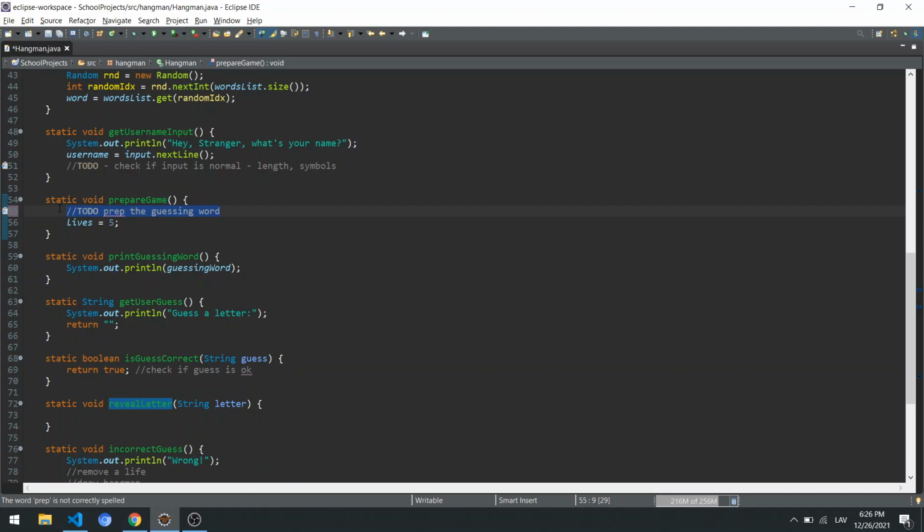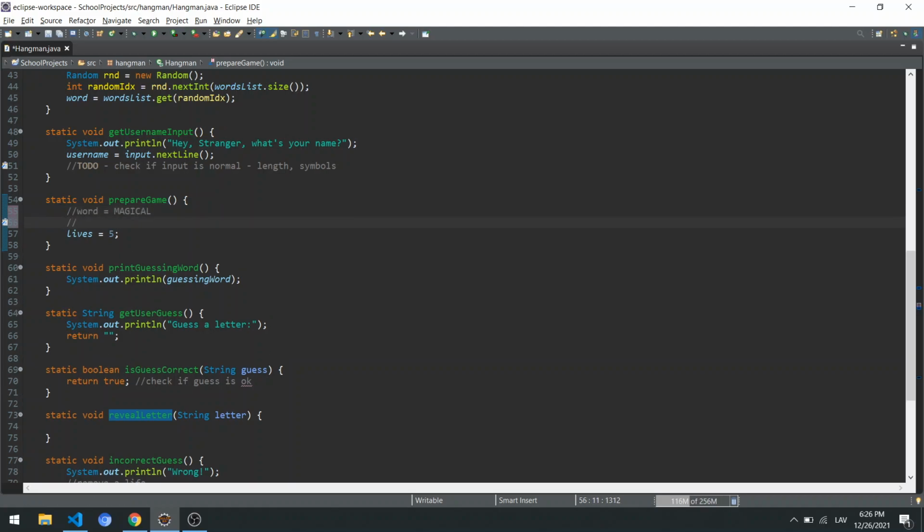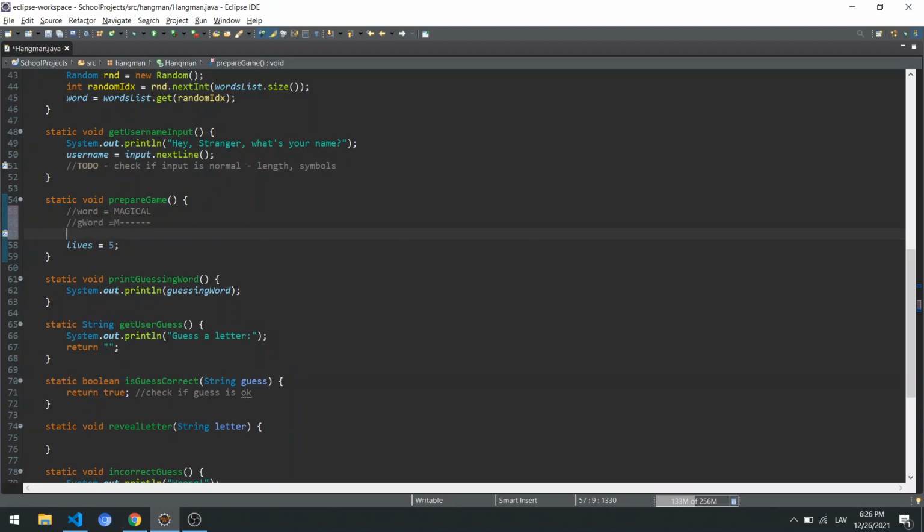So what are we going to have? Let's say if we have the word equals magical, we're going to need to have the guessing word, so guessing word. Let's start with this, go with the same idea. The first letter is known, and then everything else are dashes. Again, working with strings, many ways on how to do that, but we can say that the guessing word equals from the word substring from 0 to first, so the first symbol.